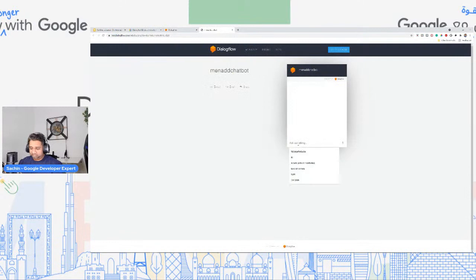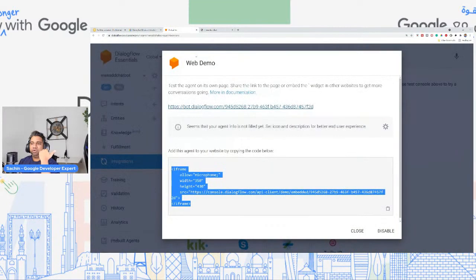Okay, so let's see this. We can see that, hello, how can I help? So all of that is automatically handled. This is what is coming from our welcome intent, right? So that's how easy it is to actually build our chatbot.